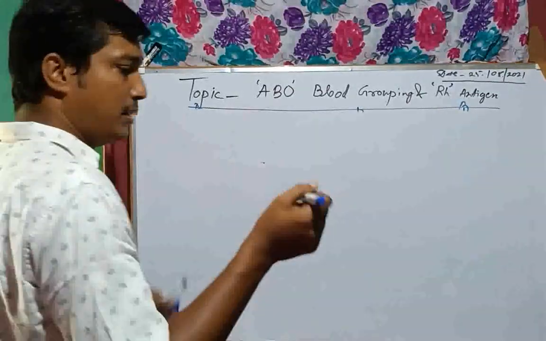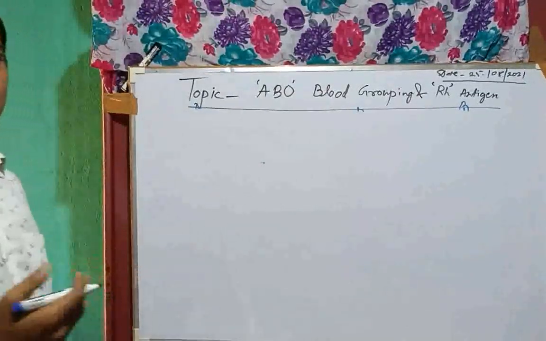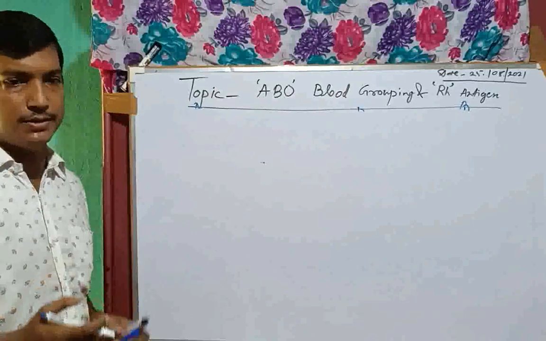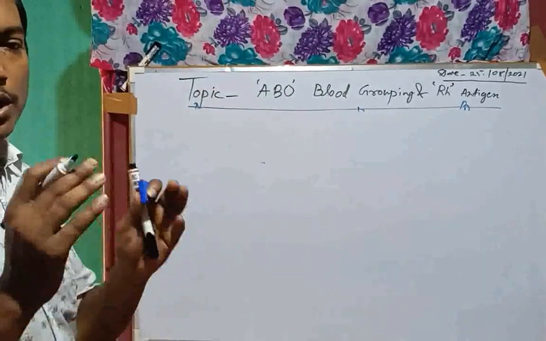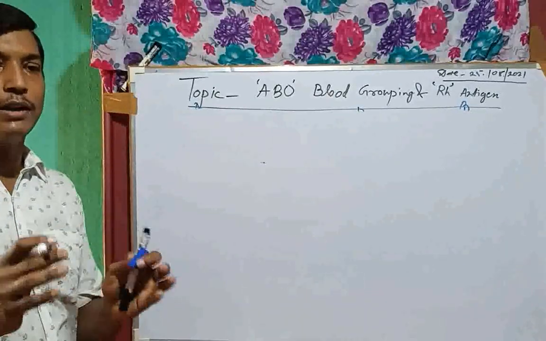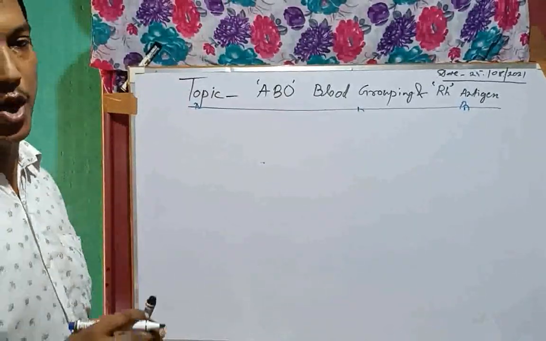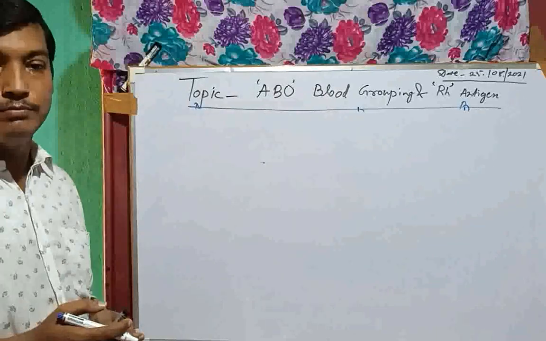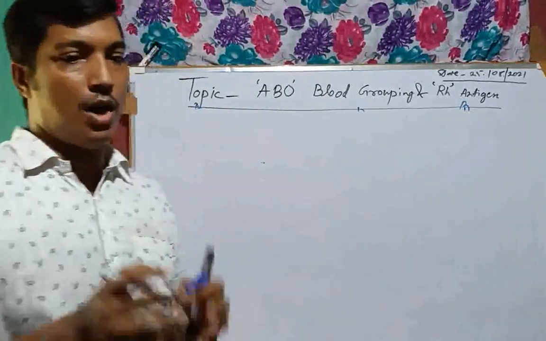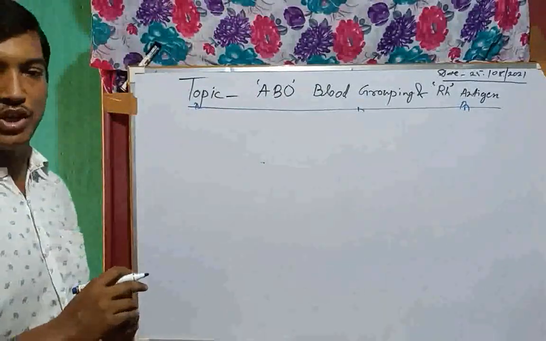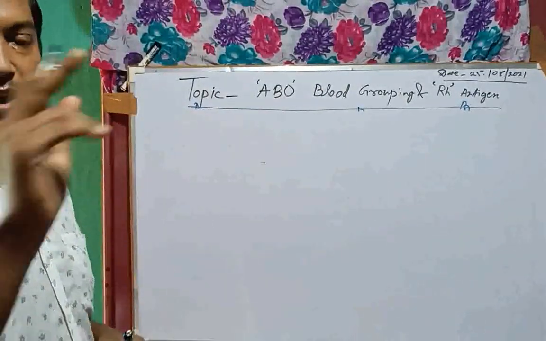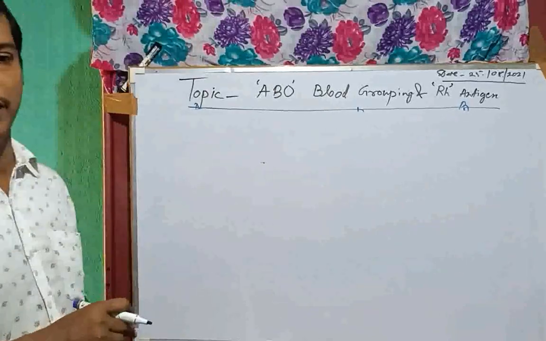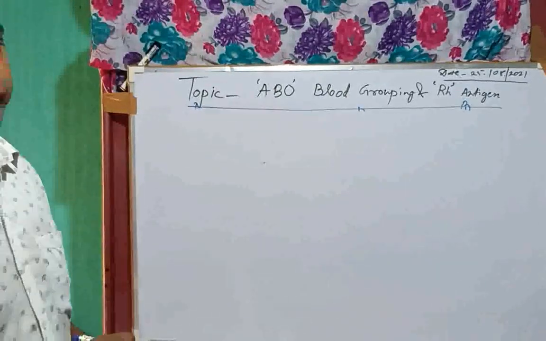If there is a requirement of blood, we first look at his or her blood group, what type of blood group he or she belongs to. Why would we do that? We have to know that our blood serum contains antibodies. These antibodies have an important role in our body. They act as coagulation in our body when the requirement arises.